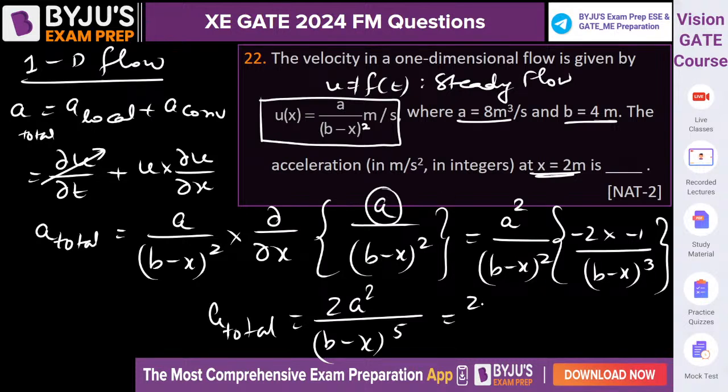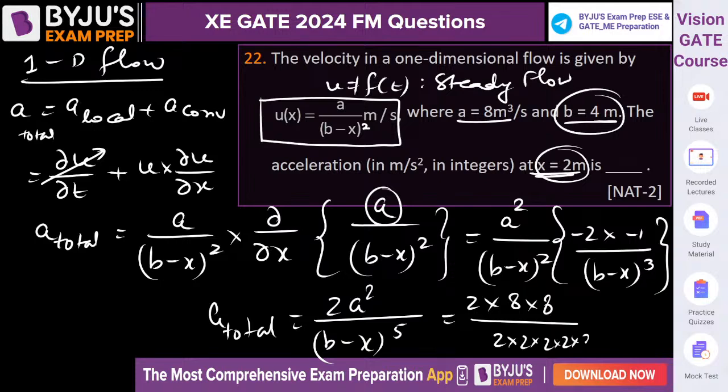So if you put the value, 2 into what is A? A is 8. 8 into 8, 8 square upon b minus x. B is 4, x is equal to 2. So 4 minus 2 is 2 to the power 5. 2 into 2 into 2 into 2 into 2. This 1, 2 is getting cancelled out. 2 to the 4 to the 8, 8 that will also get cancelled out. So then this will be 4. 4 meter per second square will be the answer for the last question, right?